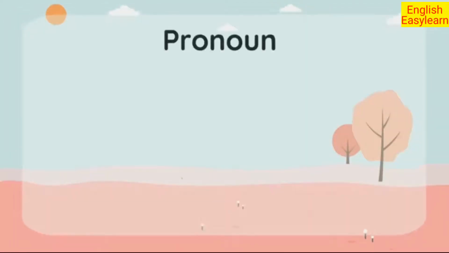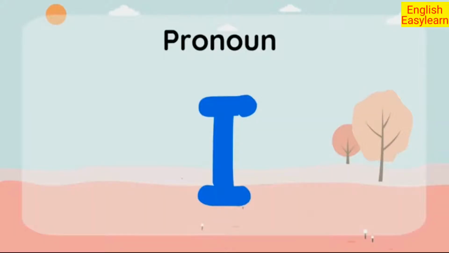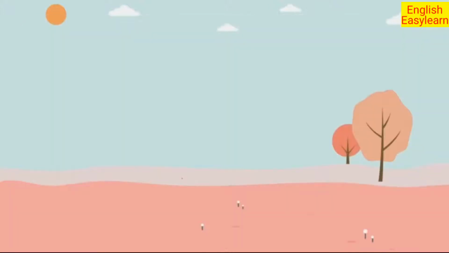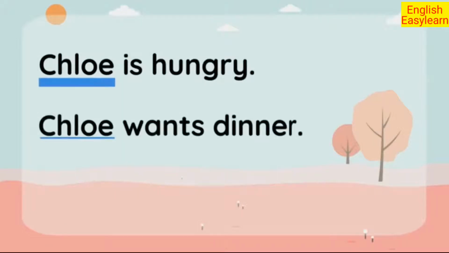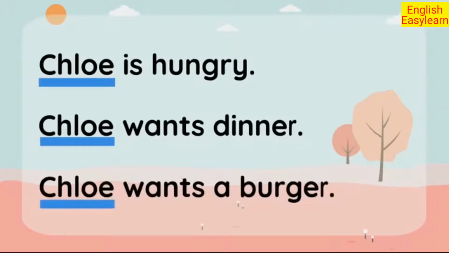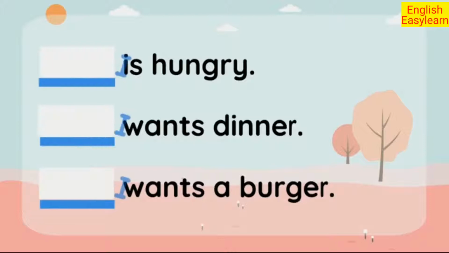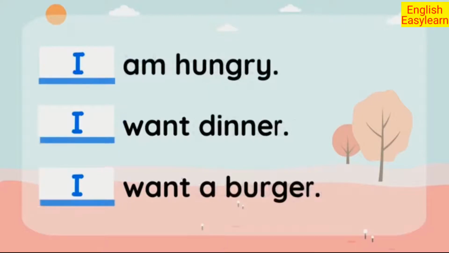So now let's see pronoun I. We don't talk about ourselves in the third person. My name is Kali. I don't say Kali is hungry, Kali wants dinner, Kali wants a burger. So which personal pronoun do we use? Instead, I is the right answer.